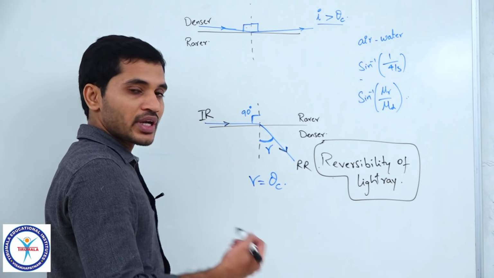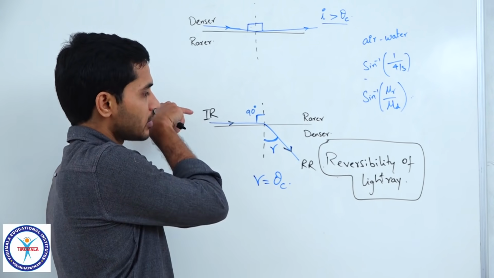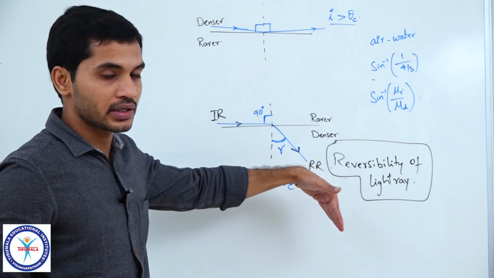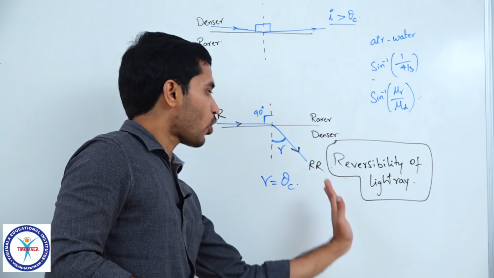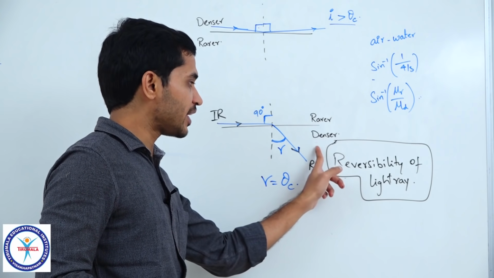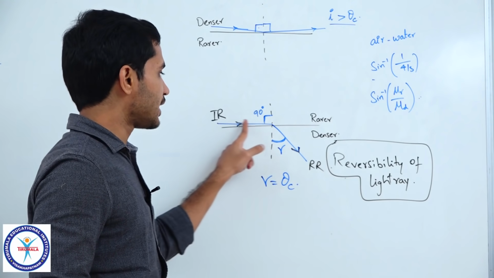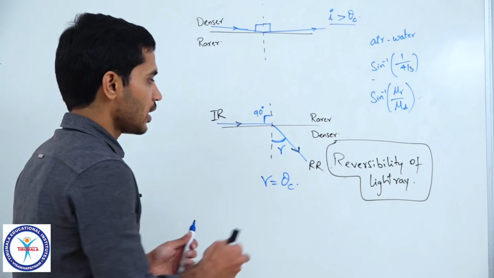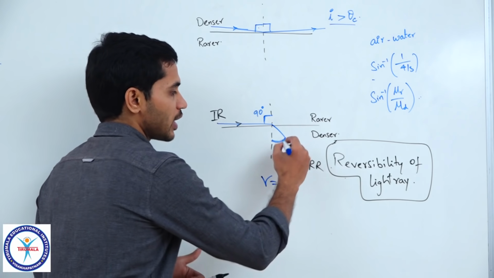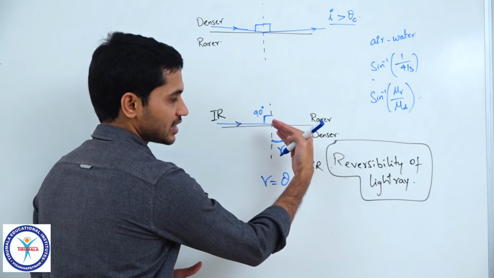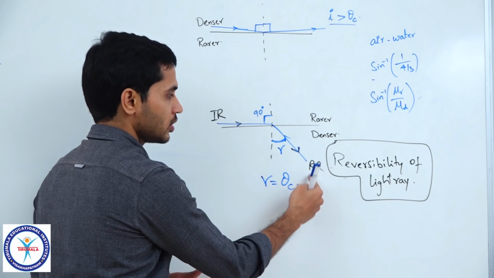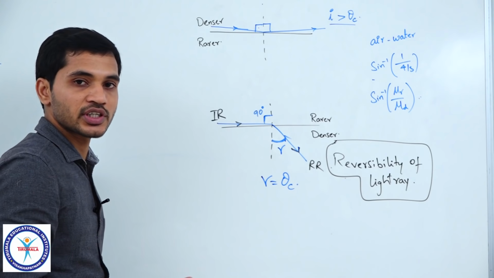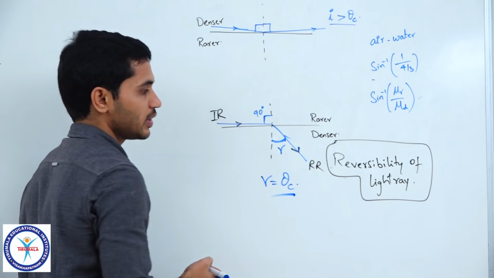So, now you can easily guess. If you are not very clear about 90-degree incidence and entering at some angle, just look at the opposite. At what angle should the light ray be incident from denser medium so that it enters into the rarer medium at 90 degrees? You know this already, right? It is theta c. So, this value will be theta c.